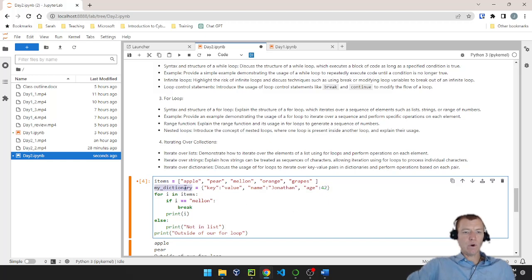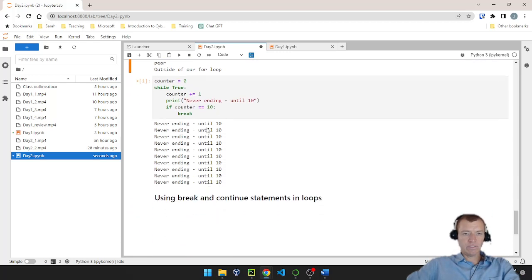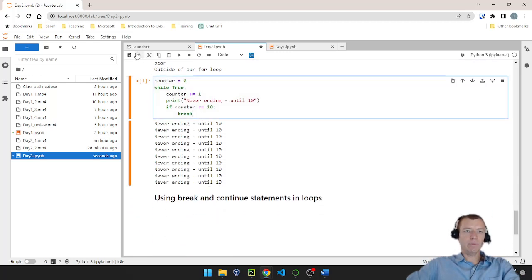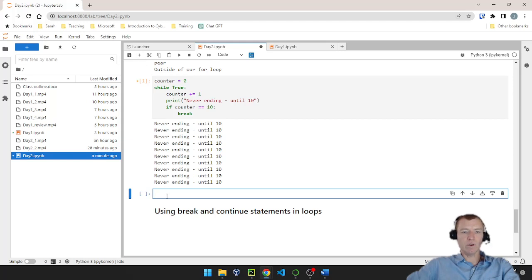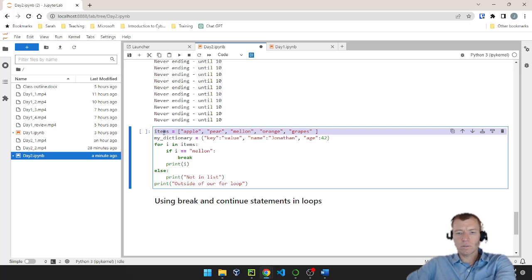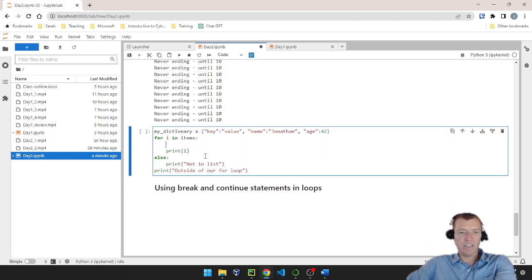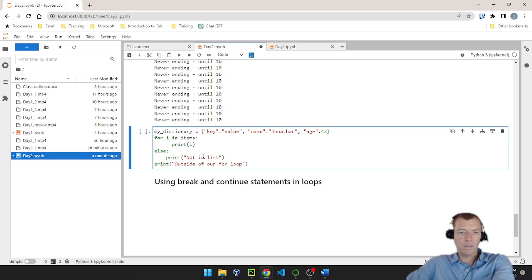If I iterate over a dictionary, let's copy this code, because if I give you all this notebook, I want you to be able to run these examples as well. If I overwrite them, it makes it a little harder for that. So let's get rid of our items, and we'll stick with our dictionary here. Instead of items, I'm going to iterate over my dictionary, and I'm going to call this my key.